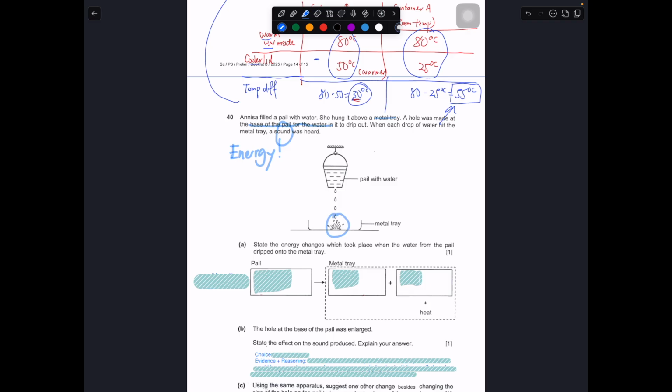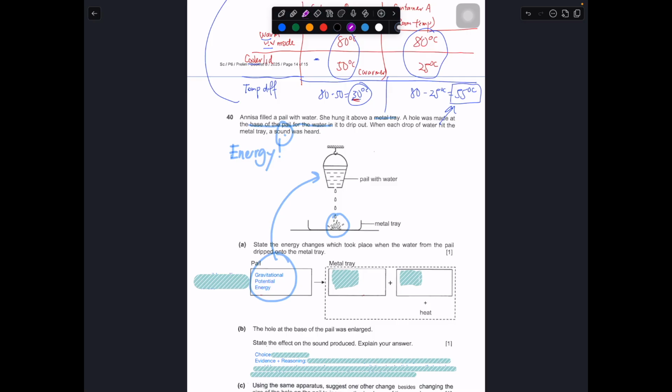Since the sound is being heard, there must be sound energy. One of the boxes must be sound energy. Over here, the pail is way high above the ground, so it must have some form of stored energy, which is called gravitational potential energy, GPE in short. If you want to write potential energy, it's fine. You don't have to go to the specific term for this. Potential energy is fine.